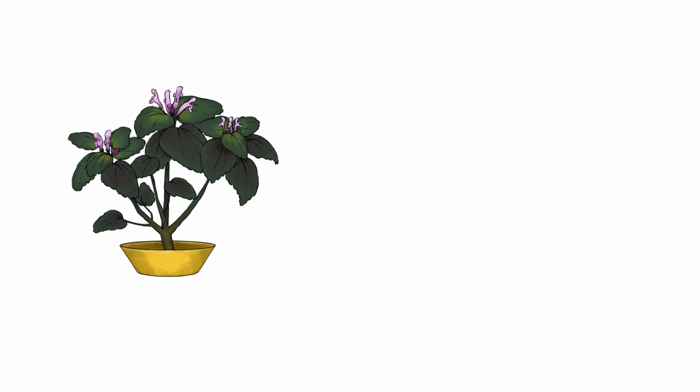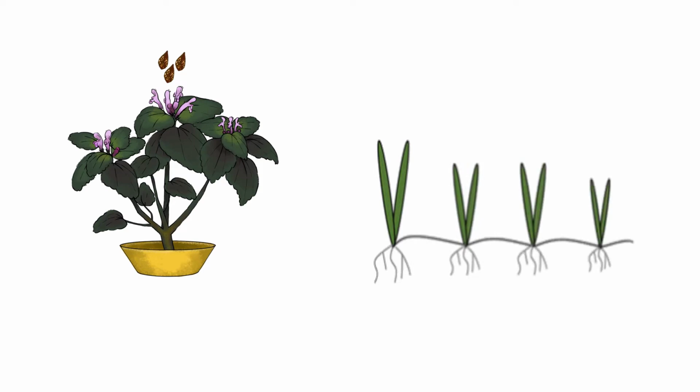Some plants don't even need to go through the process of pollination in order to make seeds. They can reproduce through apomixis, a process in which an unfertilized ovule develops into a seed. And finally, some plants have decided to skip the whole hustle of producing flowers, and they reproduce vegetatively through clonal growth.